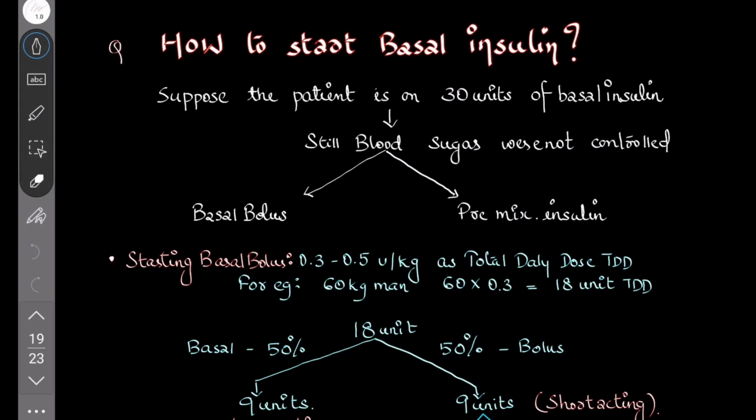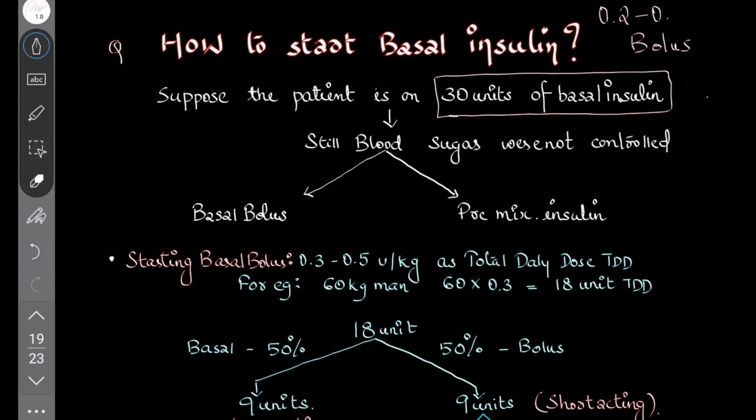Okay, bolus. Suppose the patient is on 30 units of basal insulin. We were calculating it as 30 units. Suppose we know that it's 0.2 to 0.3 units per kg per day. So still the blood sugar is not controlled. What do we do? We have to use a basal bolus or you use premix insulin. These are the two regimens when we reach a position where, using the basal insulin along with OHA, there is no control. The preferred method is basal bolus. We go for basal bolus.